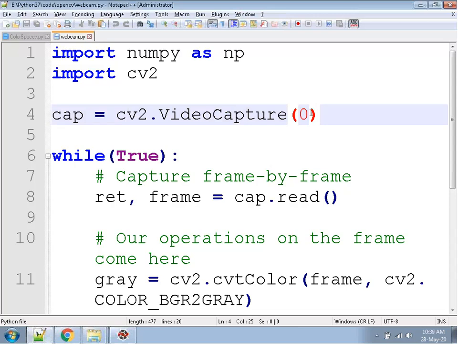In different public places you might have seen there are multiple cameras. Suppose in a restaurant there are 20 cameras. I want to capture videos from the 13th camera, 13th number camera. So CV2 dot video capture 12, CV2 dot video capture 17 to capture image videos from the 18th camera.